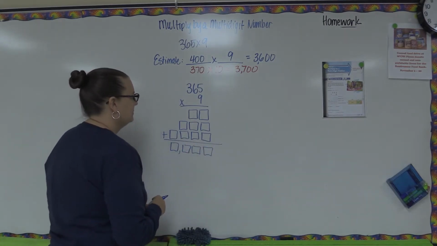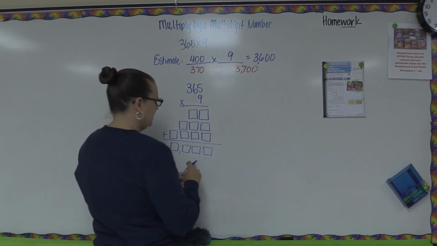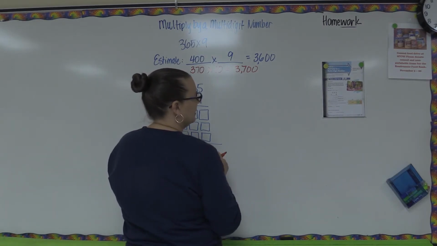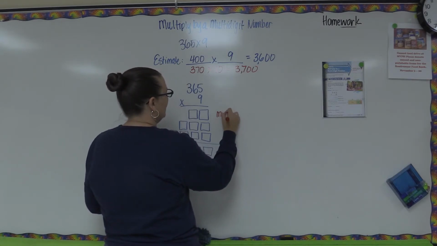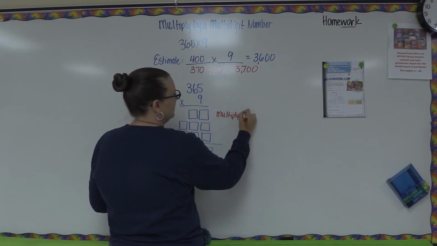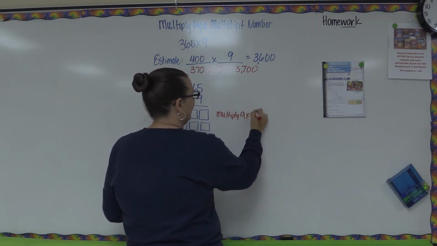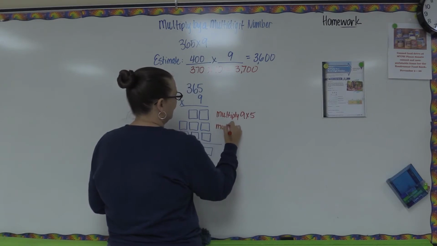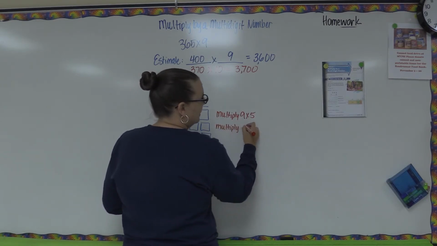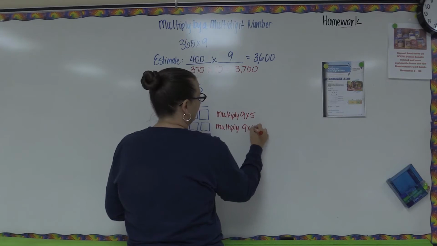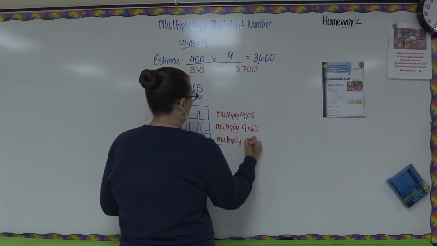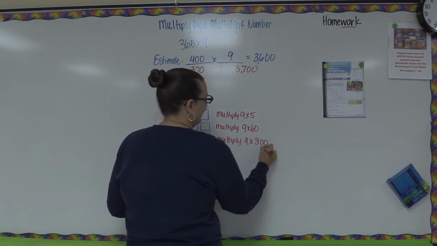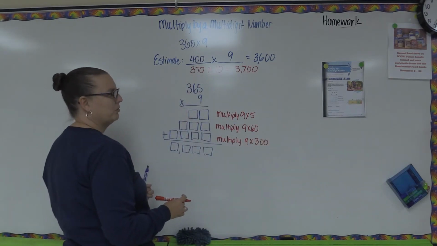Okay, so what they're asking us to do at each step here is a little bit different than regular math. So we're going to follow along here. This one says multiply 9 times 5. The next step says multiply 9 times 60. And the last one says multiply 9 times 300. This is kind of using the partial products that we learned before.